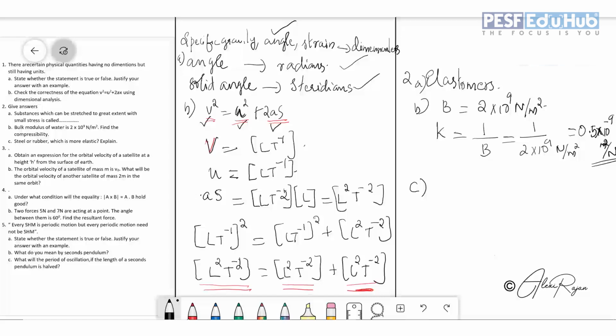Why? Because as you give a deforming force and you release that deforming force, it will come back to its original position within less time. So the restoring force acting there will be more. So it will come back to its original position very fast than rubber. So we can say that steel is more elastic than rubber. So these are the answers of the first and second.